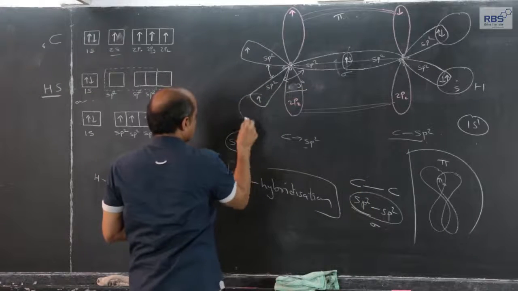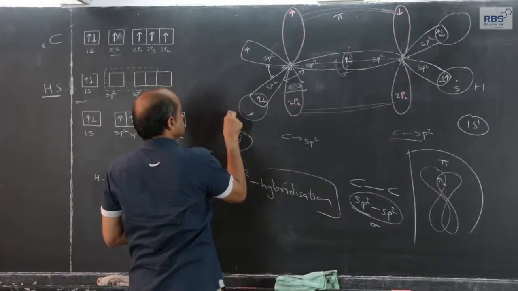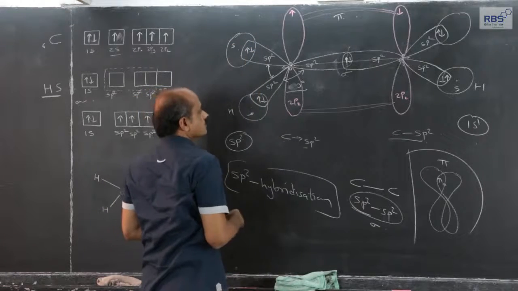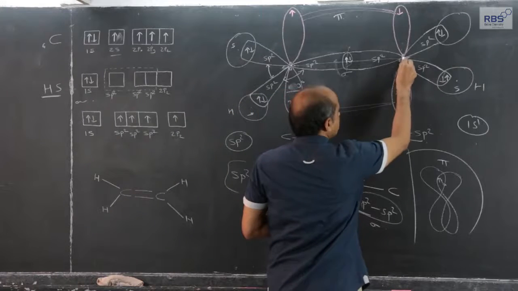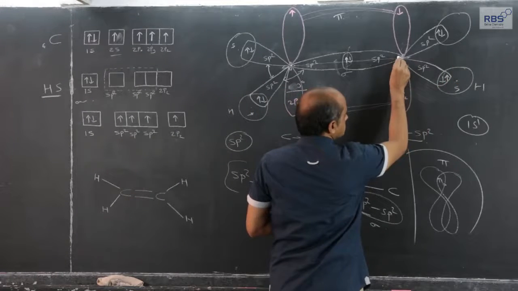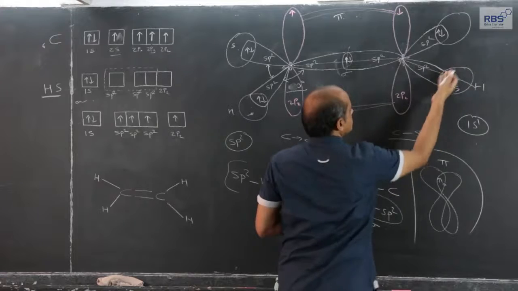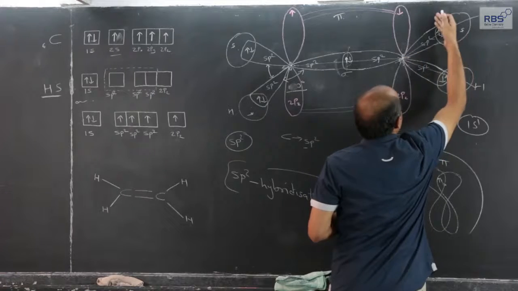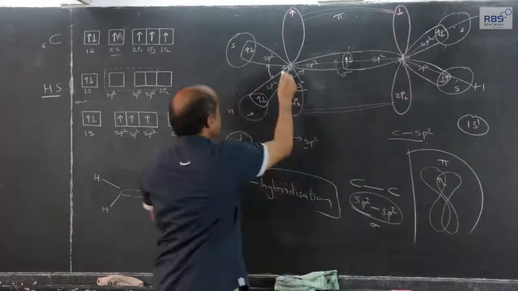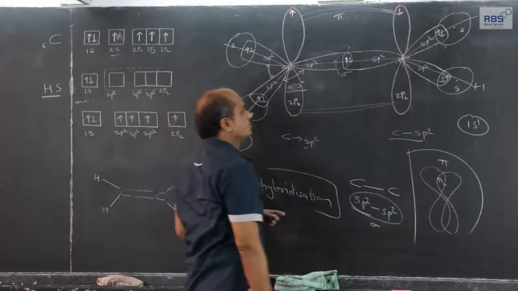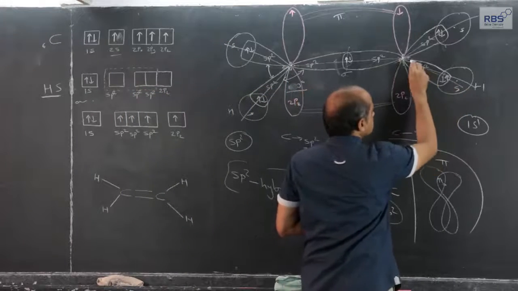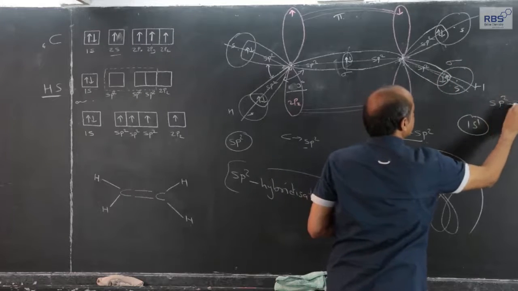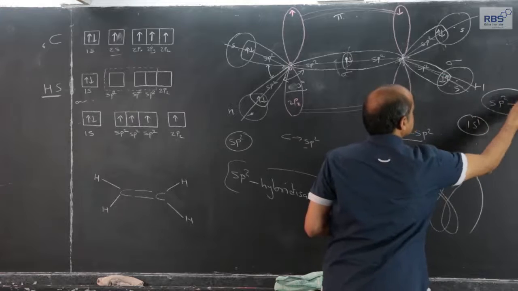On this side also, overlapping of hydrogen atom s orbital. Line joining the two nuclei, nucleus of carbon, nucleus of hydrogen. Electron density is in between the line joining the two nuclei. Nucleus of carbon, nucleus of hydrogen, s orbital. Electron density is in between the two nuclei. Same is true here. So carbon hydrogen sigma covalent bond is formed by coaxial overlapping of sp2 and s orbitals.